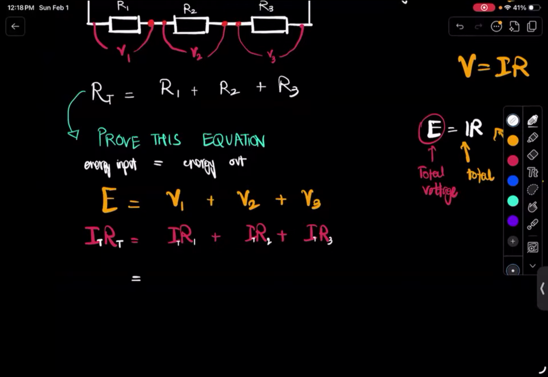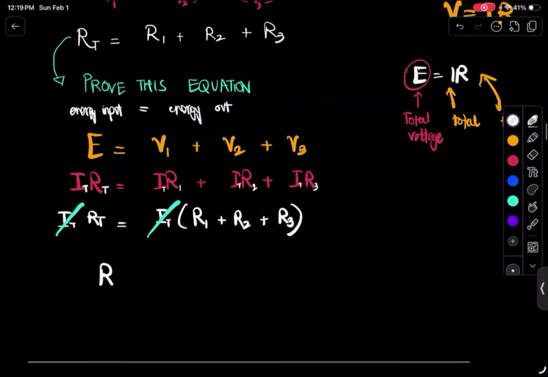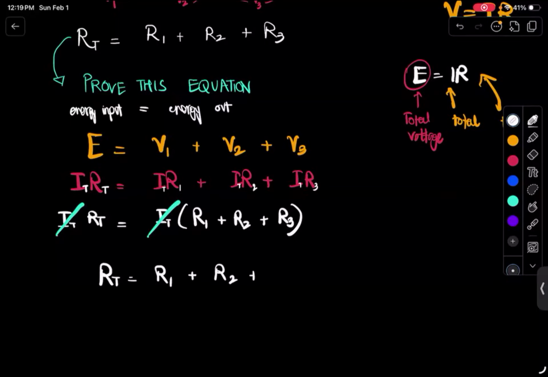Now, what if I took IT common in all of them, because it's the same? What does that leave me with? That leaves me with R1 plus R2 plus R3, right? Now, check this out. Do you notice that IT actually cancels out from both sides? And here it is. Proof that RT is literally equal to R1 plus R2 plus R3.